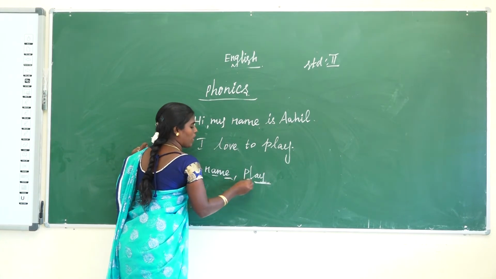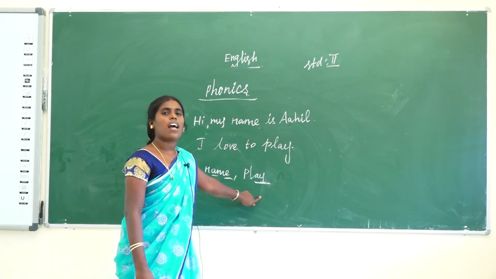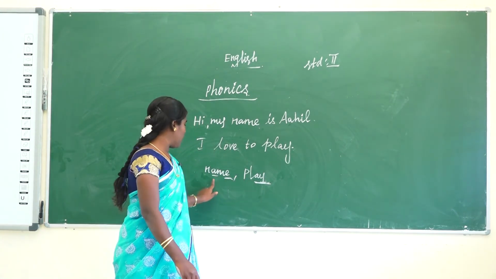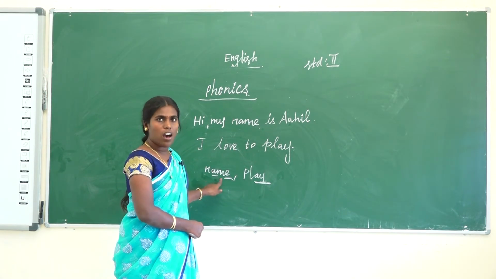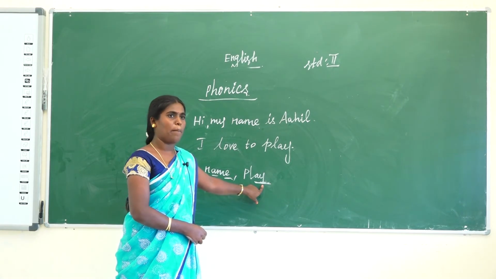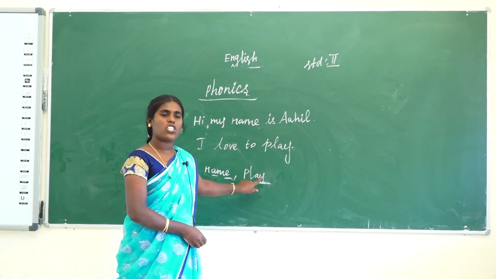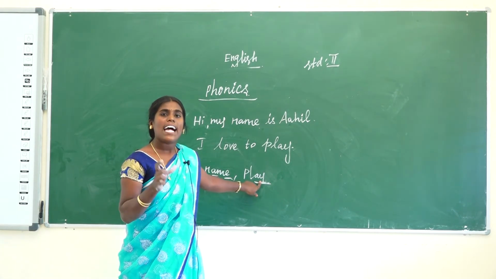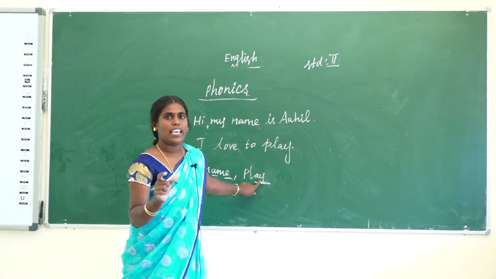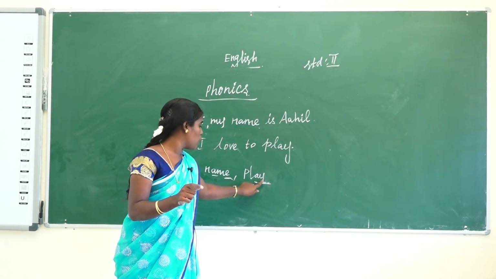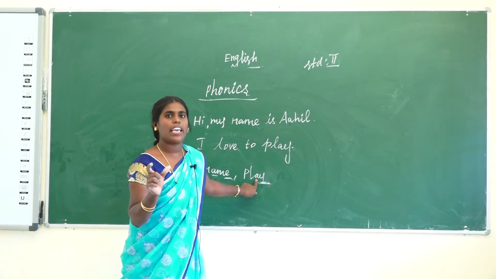Both have the same long A sound. Name. A is the long sound. Same thing with play. AY makes the same A sound. So that is play. A and Y also join to make the A sound.